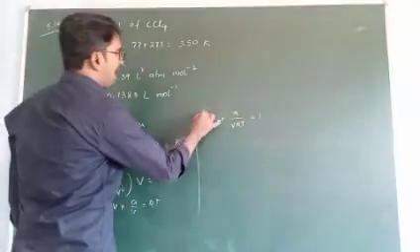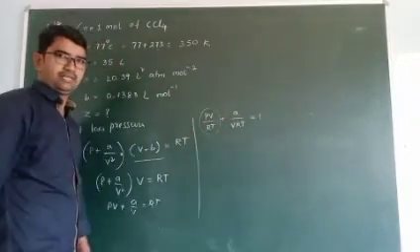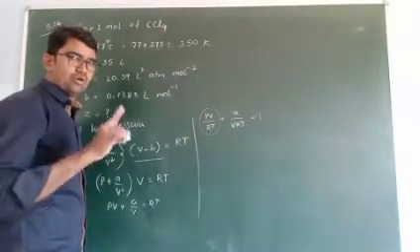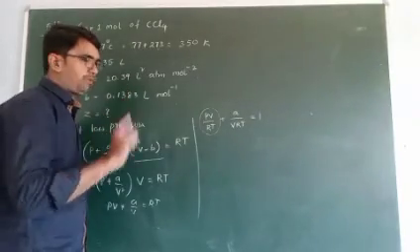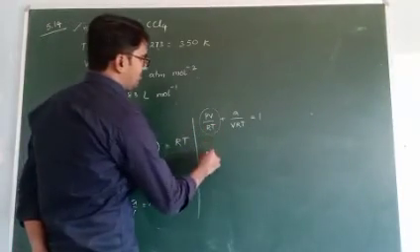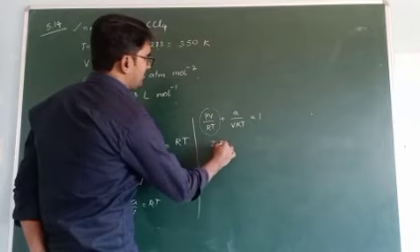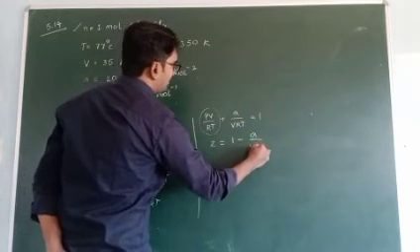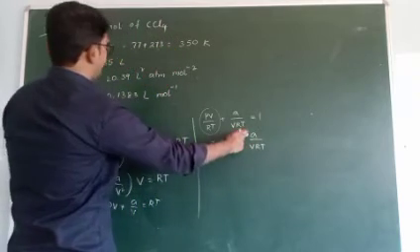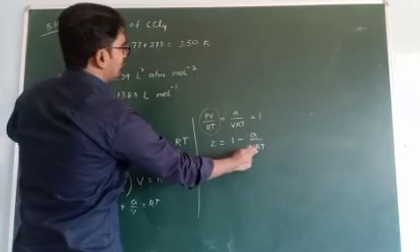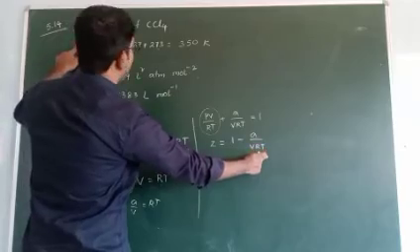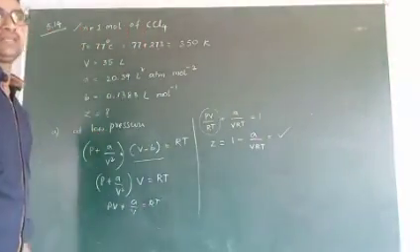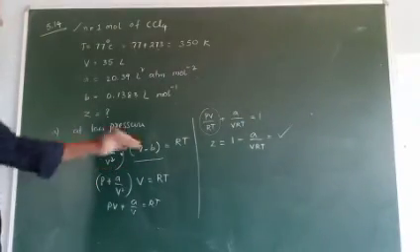So PV by RT is the Z factor. For 1 mole, Z is equal to PV by nRT, n is equal to 1. So Z is equal to PV by RT. We want the Z value. So Z is equal to 1 minus A by VRT. We know the A value, the V value, the R value, and the T value. Substituted here, finally we get the Z compressibility factor value at low pressures.